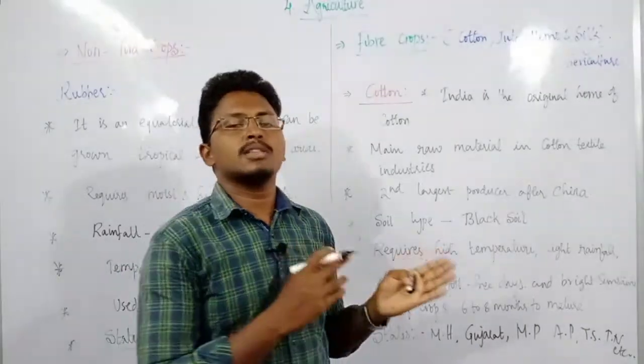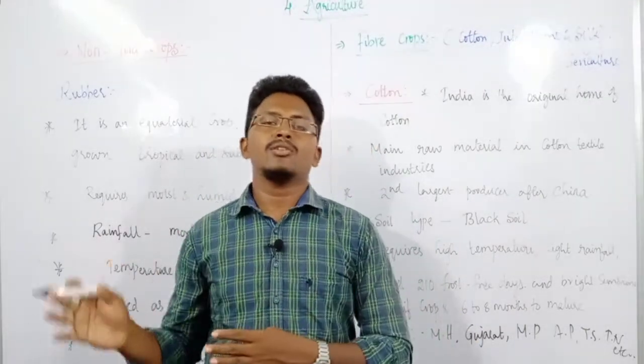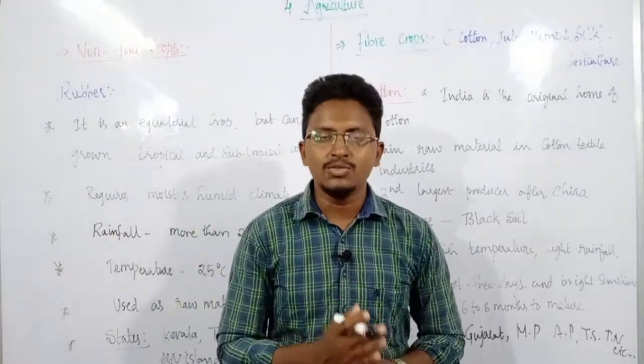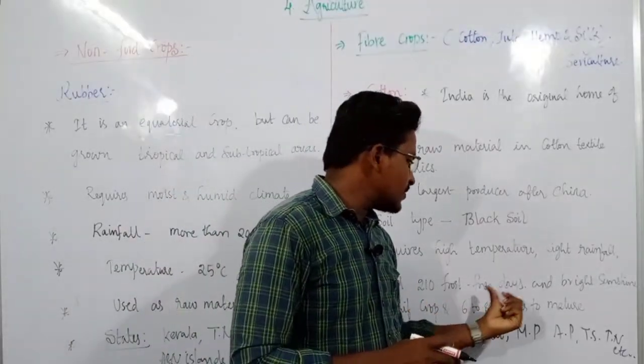You all know what you mean by this kharif crop. In the beginning of the chapter I told that kharif means mainly grown at the beginning of this monsoon season, especially in the months of June as well as July. Then it requires 6 to 8 months to mature.